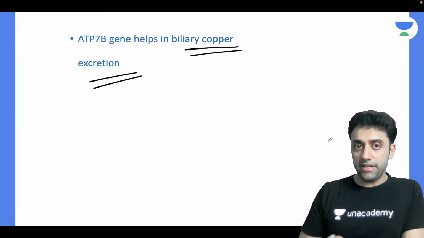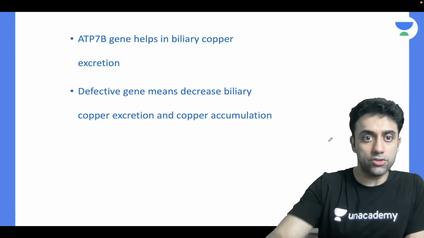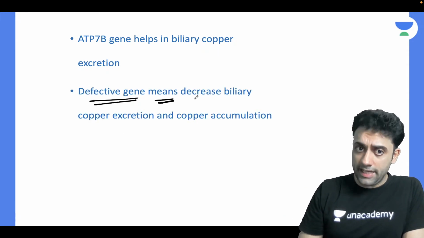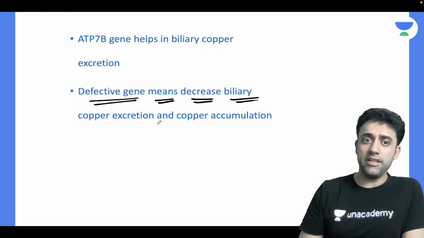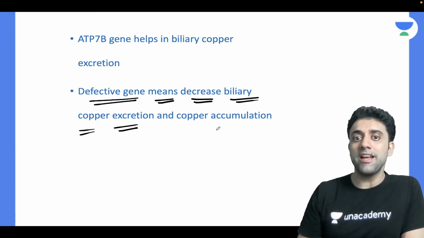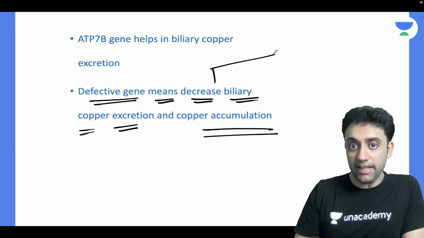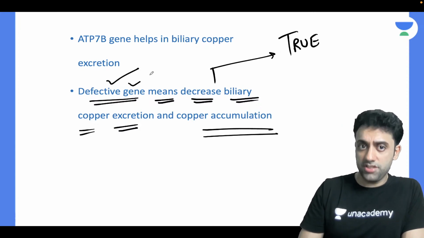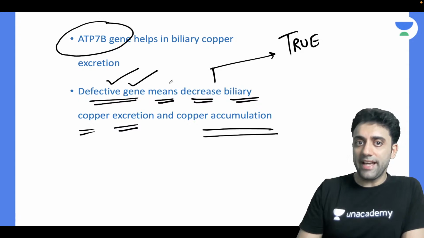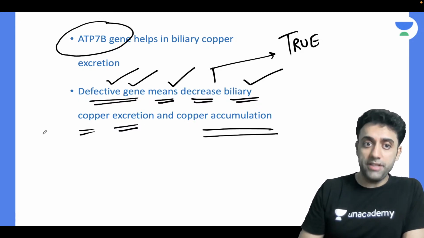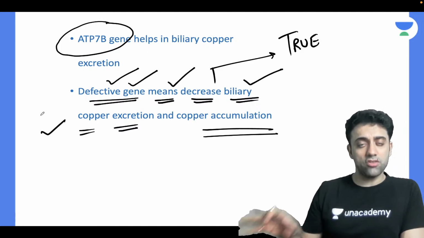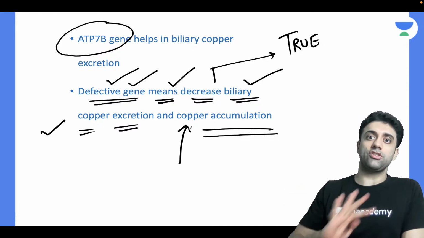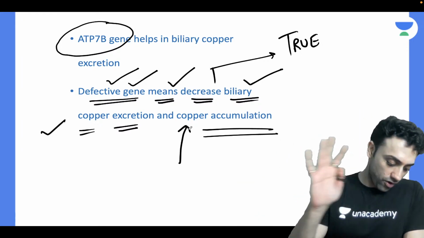Okay, it helps in biliary copper excretion. So a defective gene means decreased biliary copper excretion, yes or no? And copper accumulation. When there is a defective ATP7B gene, there is decreased biliary copper excretion. Copper will not be able to get excreted properly and there will be copper accumulation. So copper everywhere.